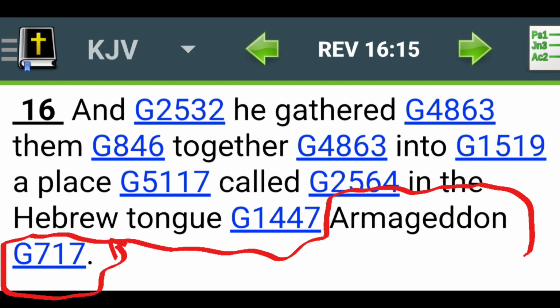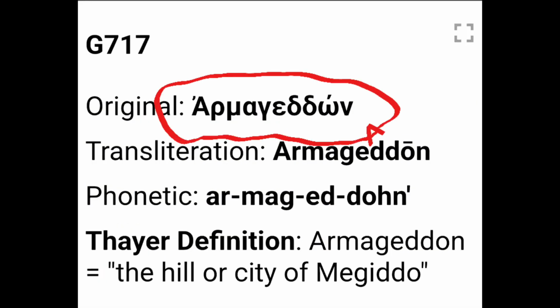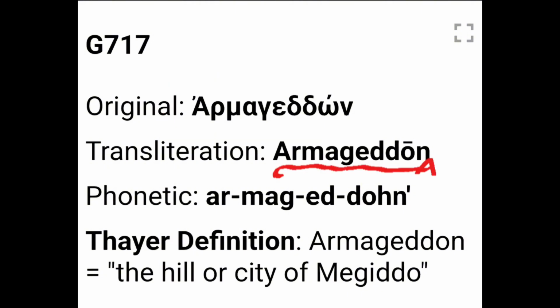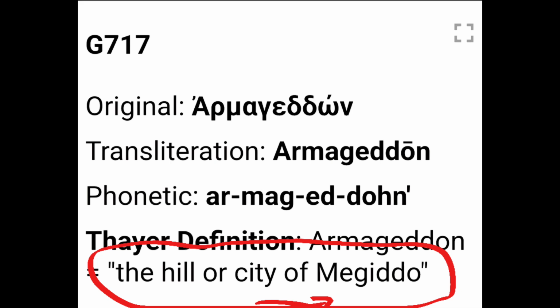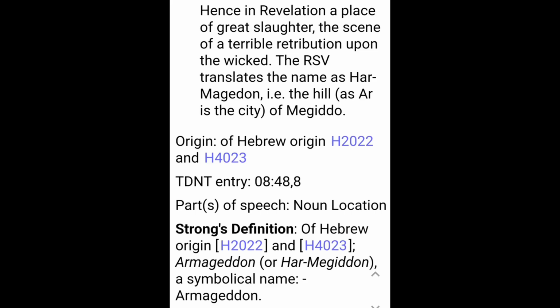See the Greek word Armageddon, the Greek letters would be Armageddon, and we would say Armageddon in English. This is defined as a hill or city of Megiddo. It says in Revelation, a place of great slaughter.